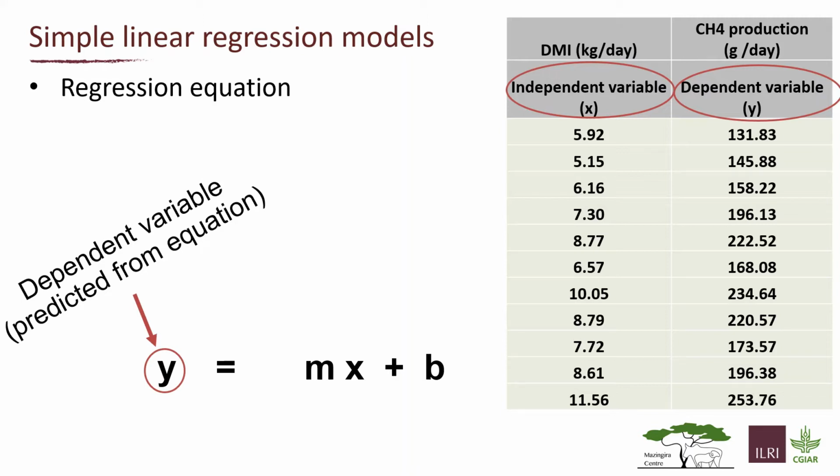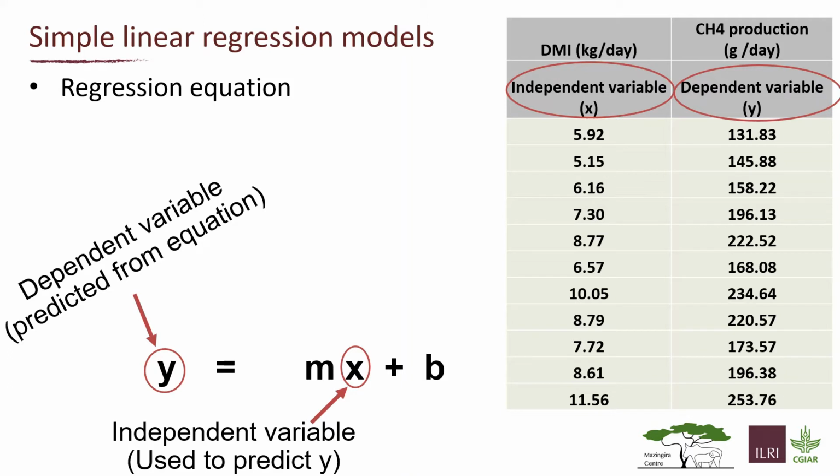Okay, so again, a regression equation. The simple linear regression model uses what we call a regression equation, as I mentioned, and this is the basic structure of a regression equation. So you have the dependent variable y is equal to mx plus b. Again, y is the dependent variable, which in this case is going to be methane production, and x is going to be the independent variable, or DMI in this case. The formula for this is pretty consistent throughout modeling for simple linear regression. This is basically the equation that you're always going to want to use, y equals mx plus b, this basic format.